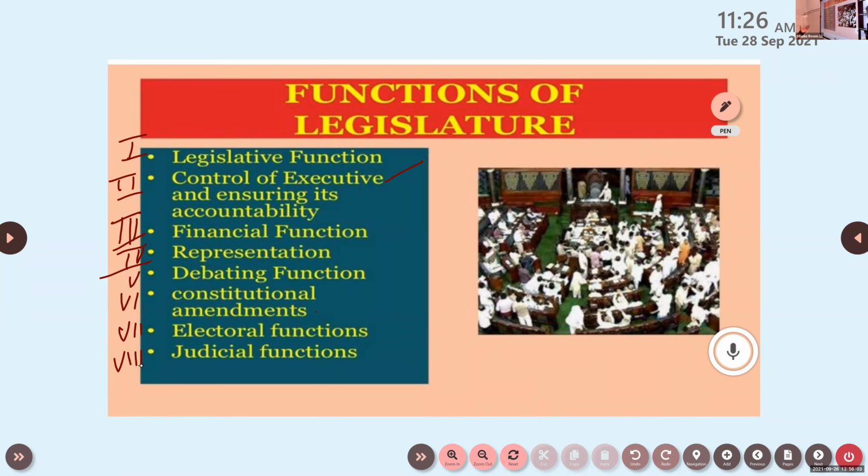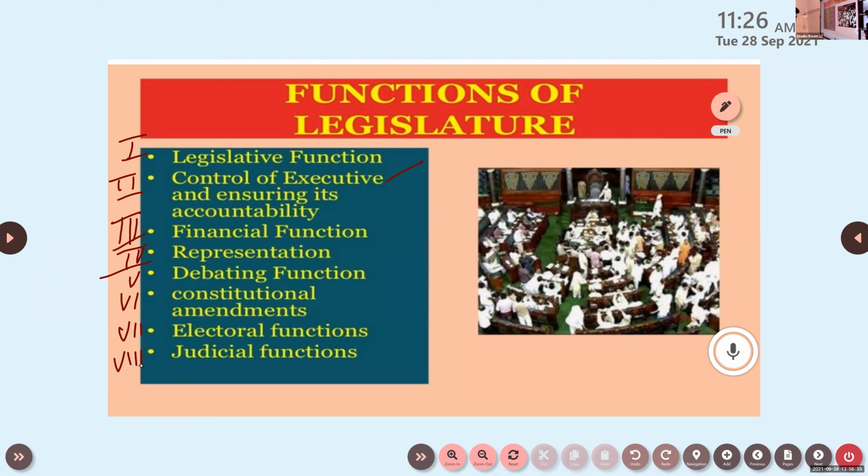Okay, clear on that. But directly they will not participate in that. But in some way they are able to check the judiciary. So please write all these points. Legislative functions, control of executive and ensuring its accountability, financial functions, representation, debating function, constitutional amendments, electoral functions, and judicial functions are the main functions of the legislature.